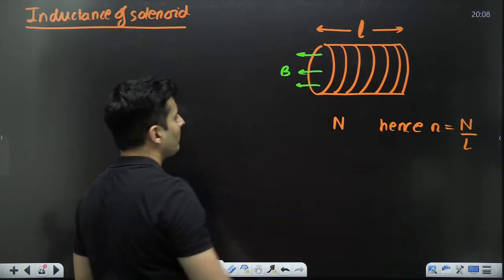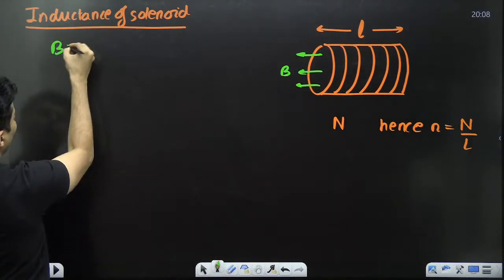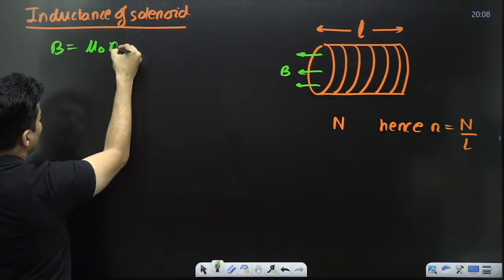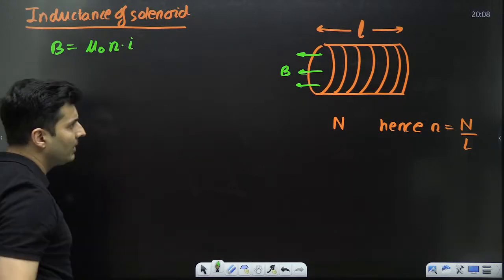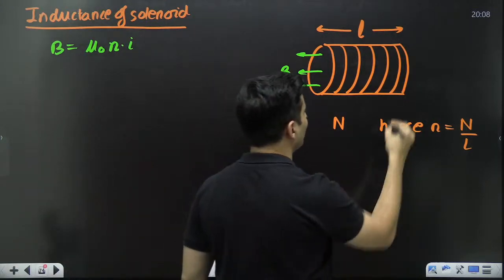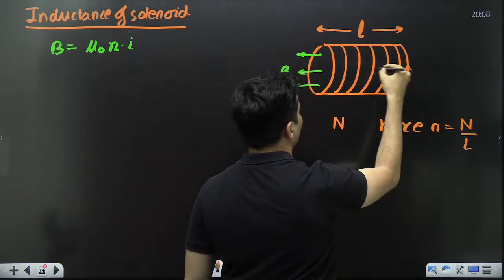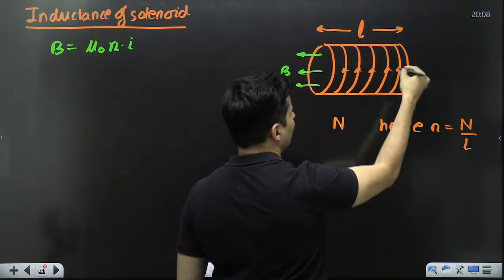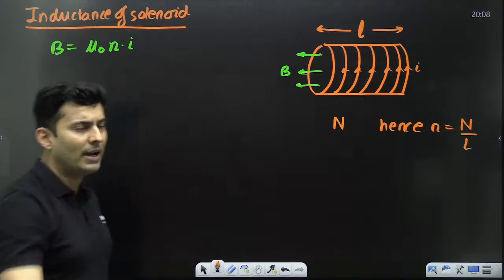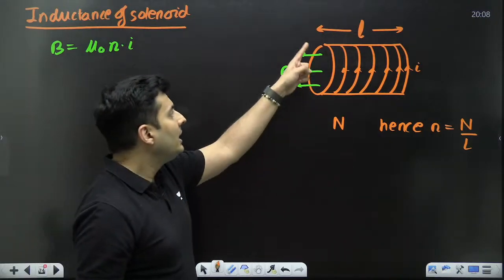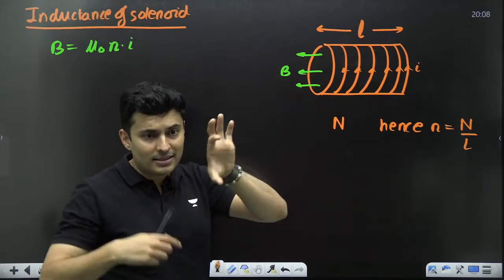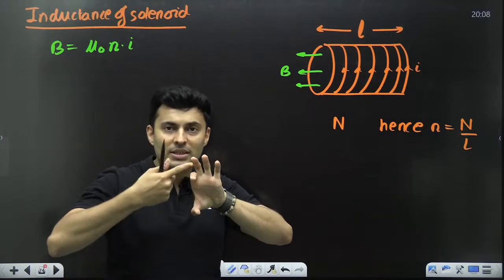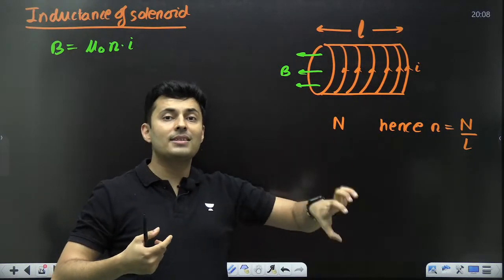Now, what I will do is, first of all, think how much will be the magnetic field inside of this, B. This magnetic field we know from the previous chapter is mu naught, number of turns per unit length into the current. Whatever is the current flowing through that, and the number of turns, will decide how much is the magnetic field. Each field will cross each turn producing flux, but there are many such turns.